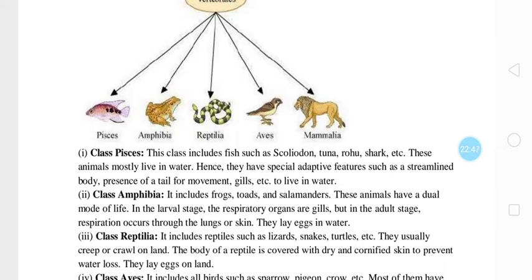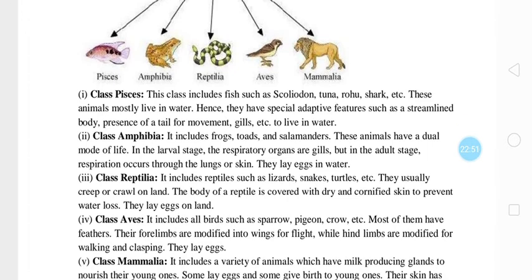Class Pisces includes fish such as Scoliodon, tuna, rohu, shark, etc. These animals mostly live in water, hence they have special adaptive features such as streamlined body, presence of tail for movement, gills, etc. to live in water.